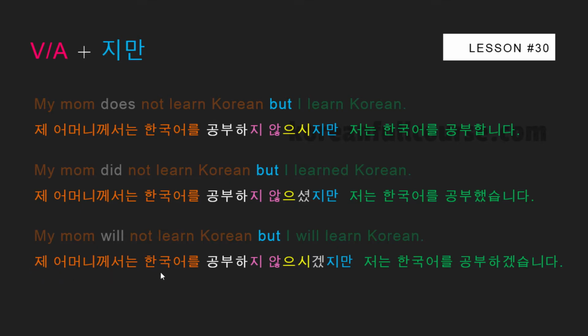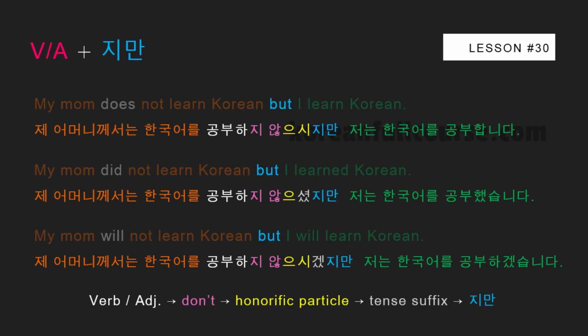And 제 어머니께서는 한국어를 공부하지 않으시겠지만, My mom will not learn Korean, but. So this is the particle order. The negation goes first, then it's followed by an honorific particle, then we attach the tense suffix, and finally we use the conjunction.